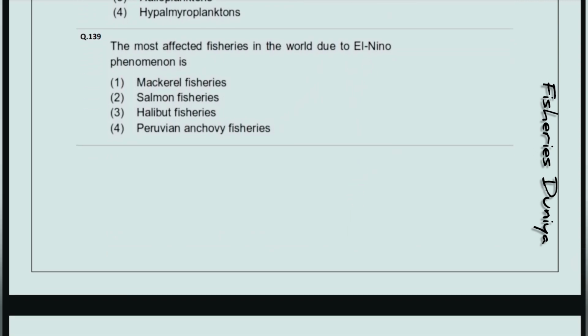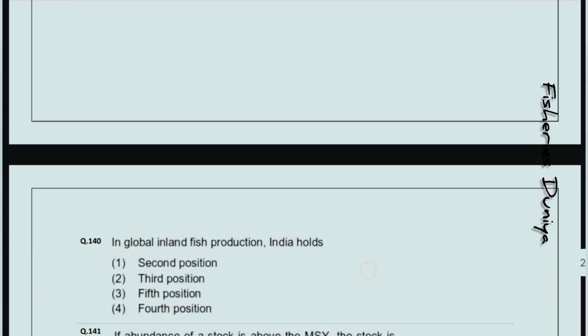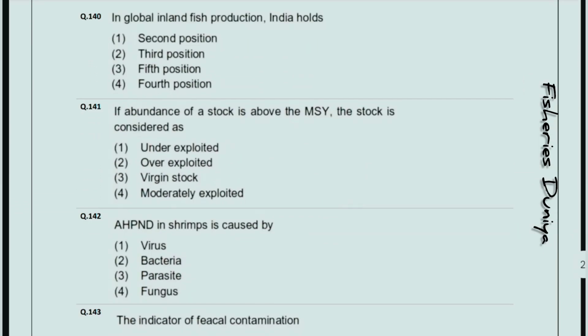Next question, the most affected fisheries in the world due to El Nino phenomenon is. So the correct answer is option number 4, Peruvian anchovy fisheries. Next question, in global inland fish production India holds. So the correct answer is option number 4, second position.